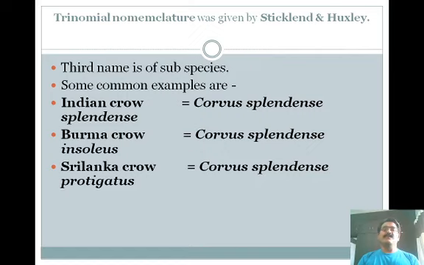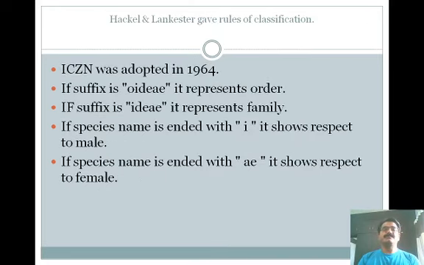Trinomial nomenclature was given by Stricklands and Huxley. The third name is that of the subspecies. Some common examples are the Indian crow, Corvus splendens splendens, the Burma crow, insolens, and the Sri Lankan crow, protegatus. Corvus splendens is the scientific name of these crows.